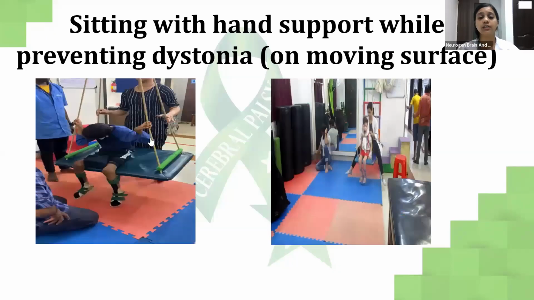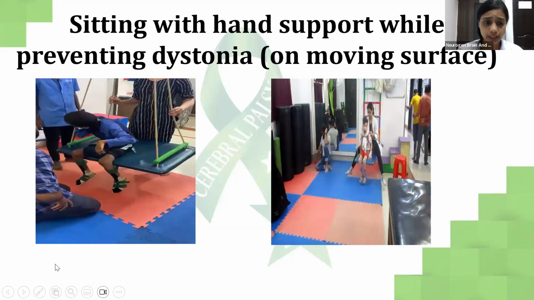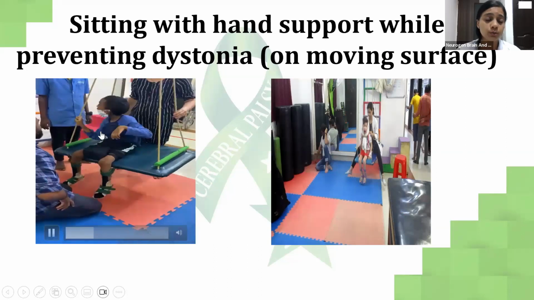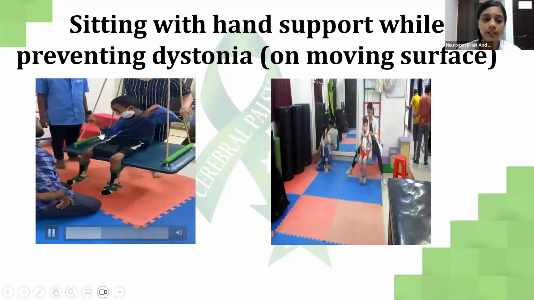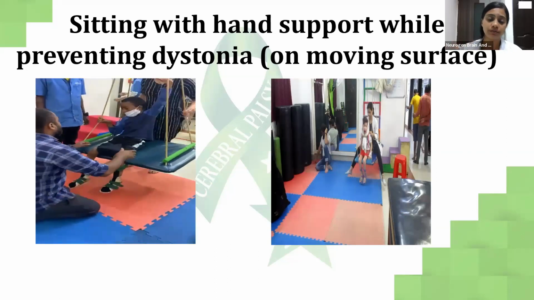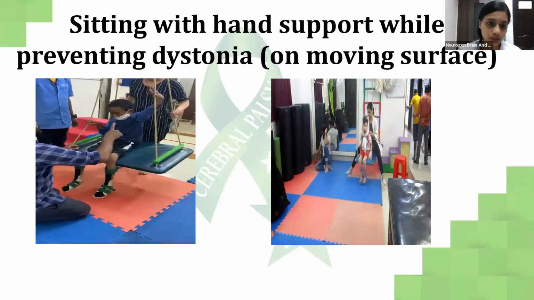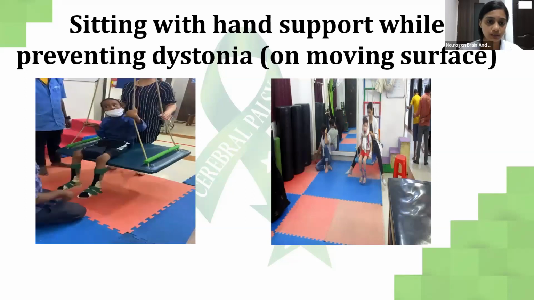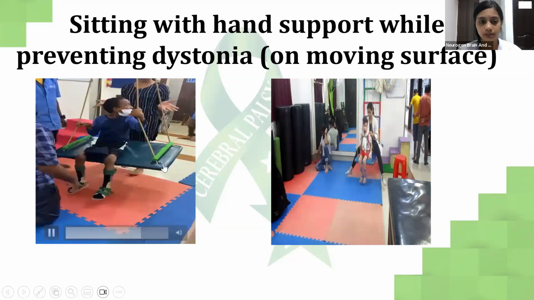Now, sitting on an unstable or a moving surface. So we promote swing activities. I just want him not to go behind and to hold on to his own body. He's trying to open his fingers and trying to hold on to the swing. He's not going into dystonia with that.